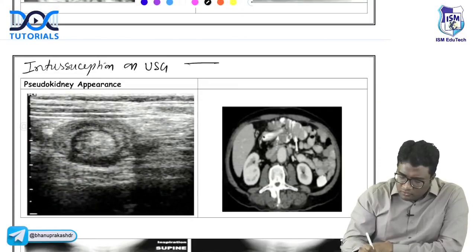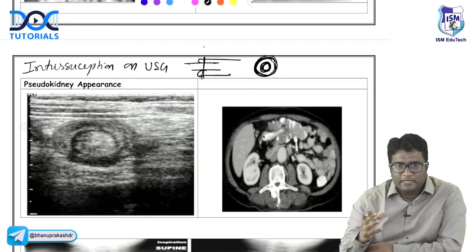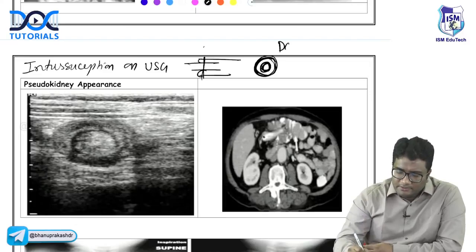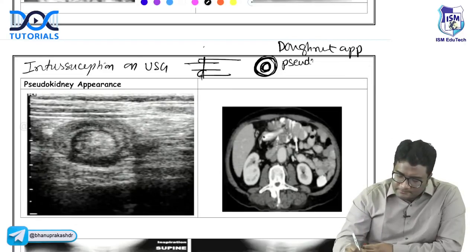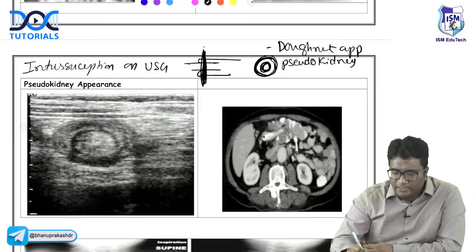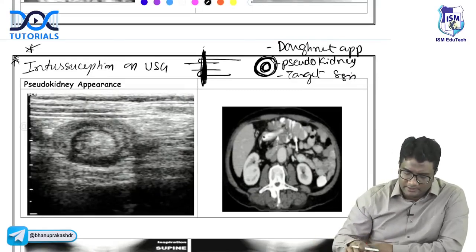So when you have one bowel loop gone into the other, and you take an ultrasound image, you will see a donut appearance or a target appearance, also called a pseudo kidney appearance. On a short axis view on the ultrasound probe, you will get the donut appearance, pseudo kidney appearance, or a target sign. All of these are signs of intussusception. Okay, so be careful with these things.